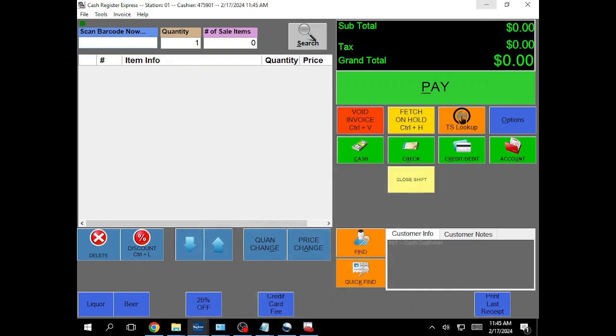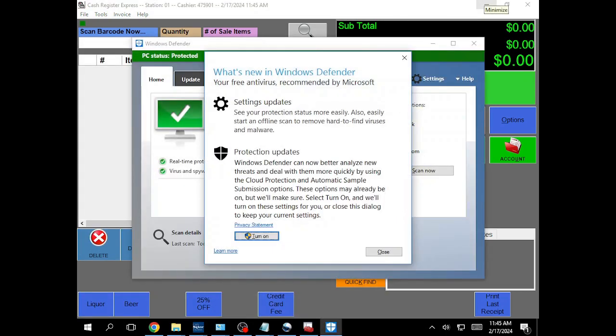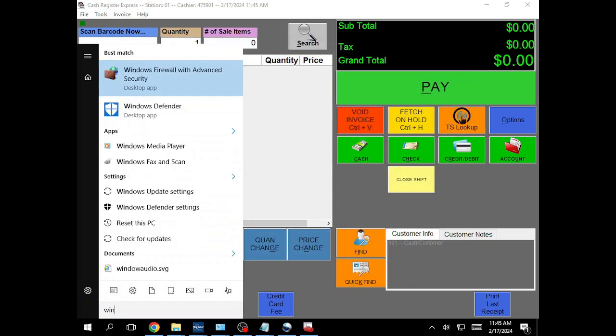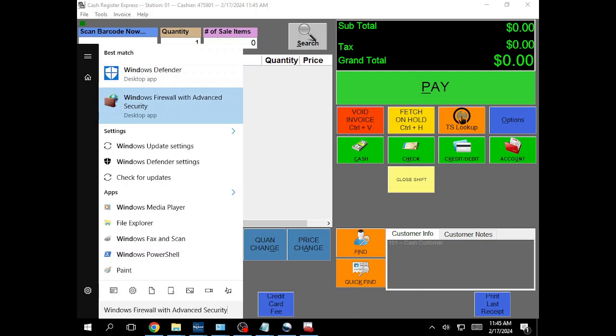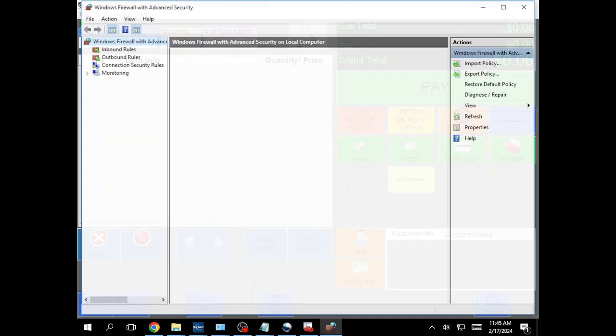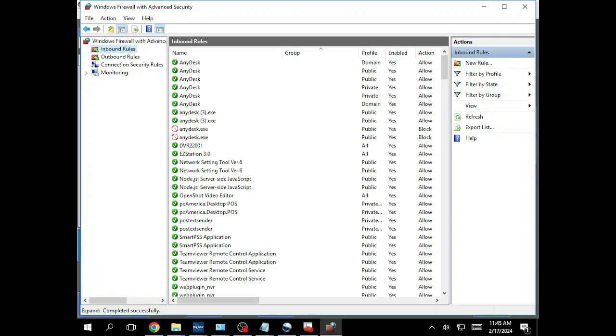Next, we're going to go into Windows Defender Firewall with Advanced Security. This is the one you're going to click on. And then you're going to click on Inbound Rules. You're going to click on New Rule.